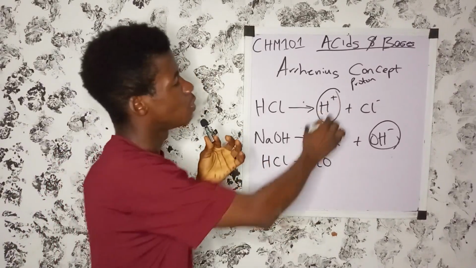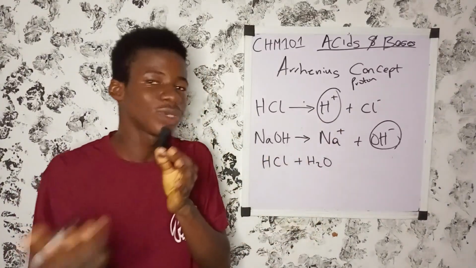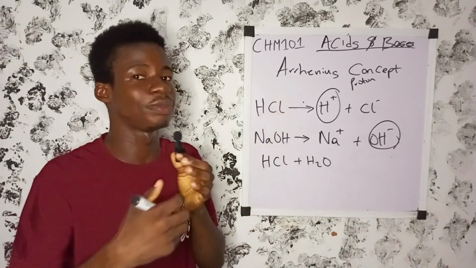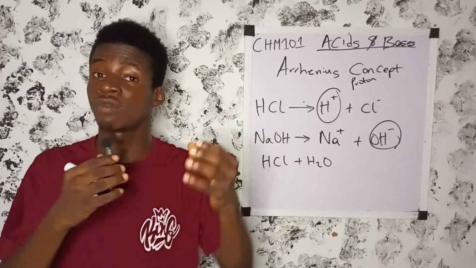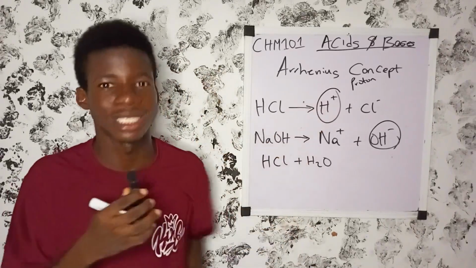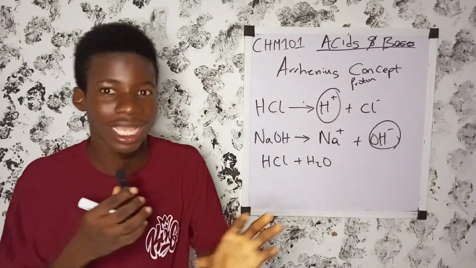This is because proton cannot exist alone. When an acid dissolves in water, the proton cannot exist alone. So this is why the definition about an acid to be a substance that dissolves in water to produce proton is not correct.